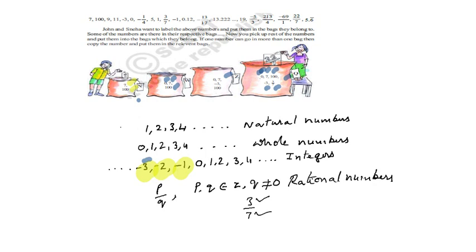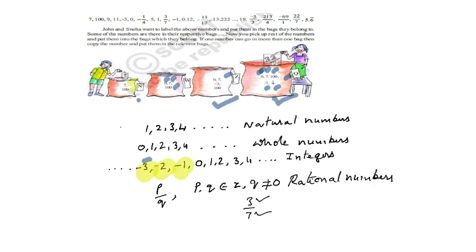Okay. That means here you may observe what John and Sneha did. They put the natural numbers in all the bags. They put the whole numbers only in the bags W, Z and quotient Q. But the integers are put in the last two bags, those are Z and Q only.